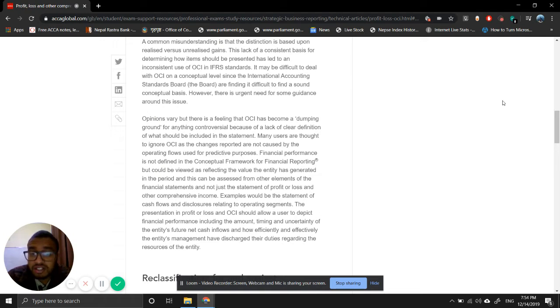The presentation in profit or loss and OCI should allow a user to depict financial performance, including the amount, timing, and uncertainty of the entity's future net cash inflows and how efficiently and effectively the entity's management have discharged their duties regarding the resources of the entity.